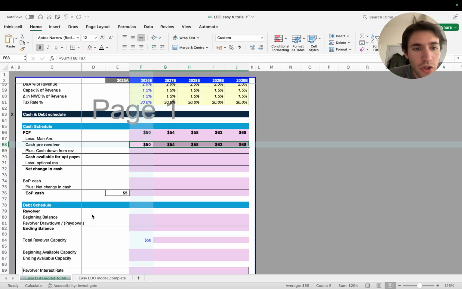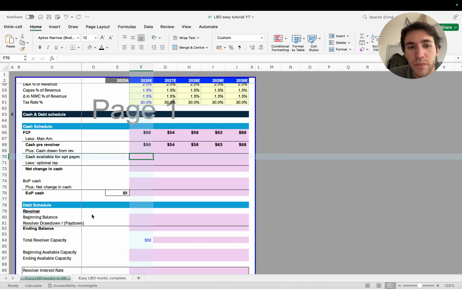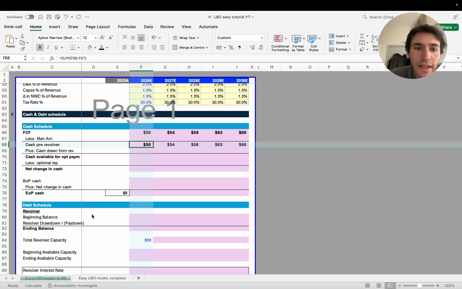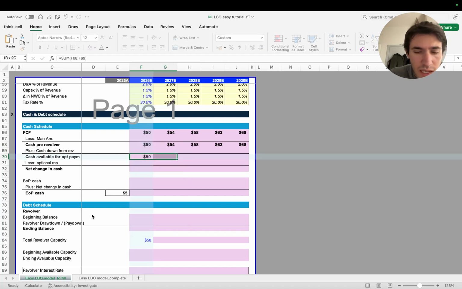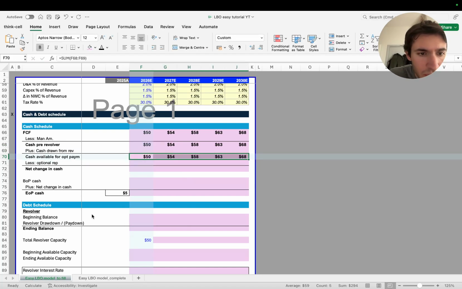Now, cash drawn from the revolver is important to know, because as I was saying before, if this 50 is negative, I'm going to go to the revolver facility and get that amount of cash that I need to repay my debt. Okay, so after I have that, I will do exactly the same thing. I'm summing them all up.